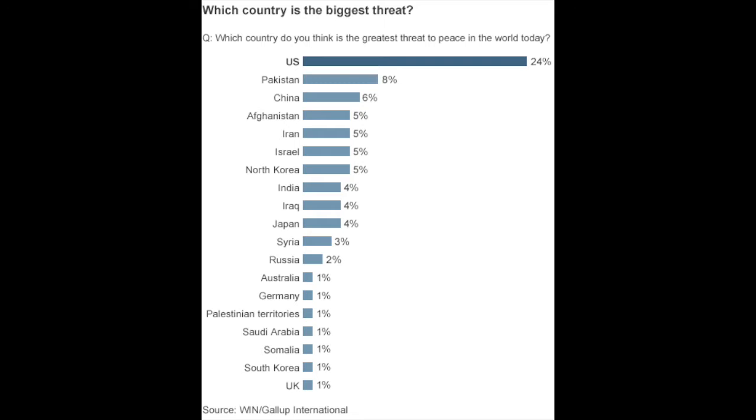Interestingly enough, on this note, the Worldwide Gallup poll actually has shown that people believe around the world that the U.S. is actually the greatest threat to world peace. So whether this is true or not, some believe it to be true. So something we should reflect and ask ourselves is, well, why do they think that?